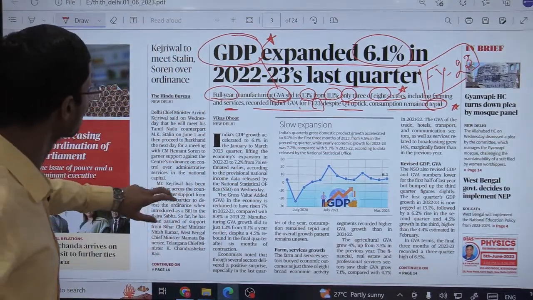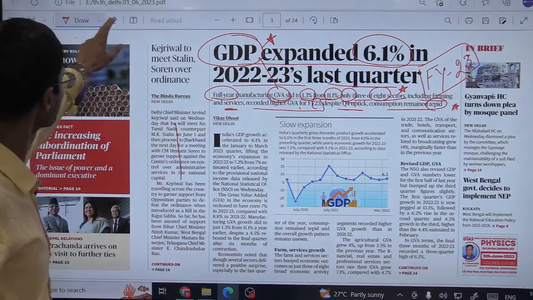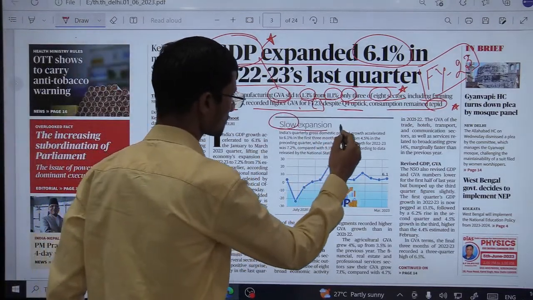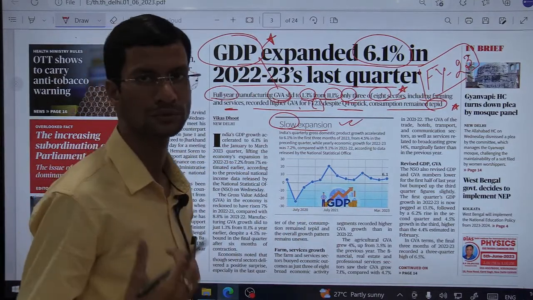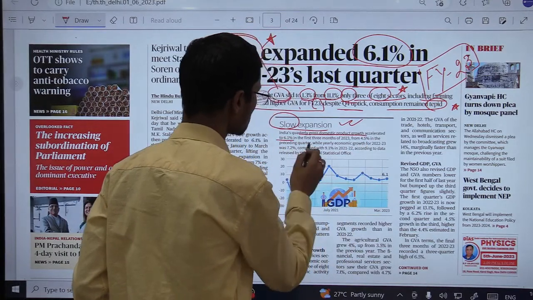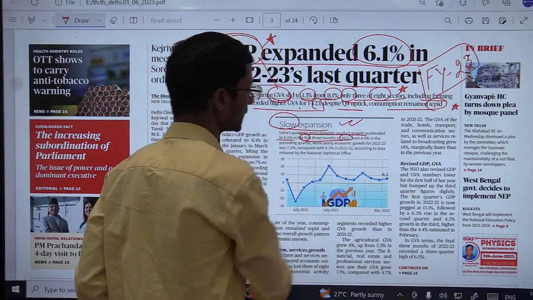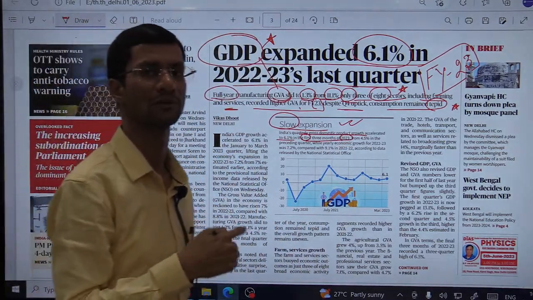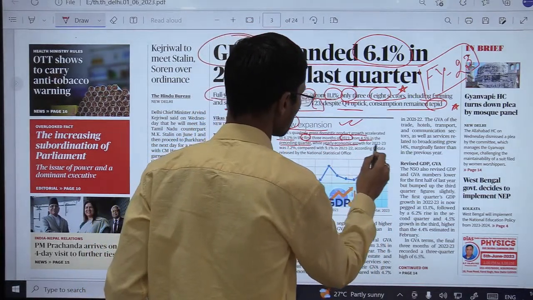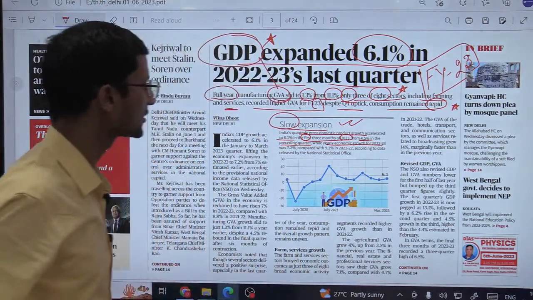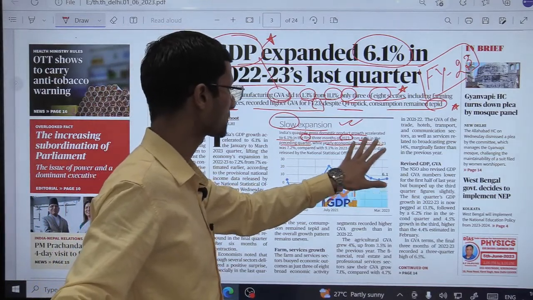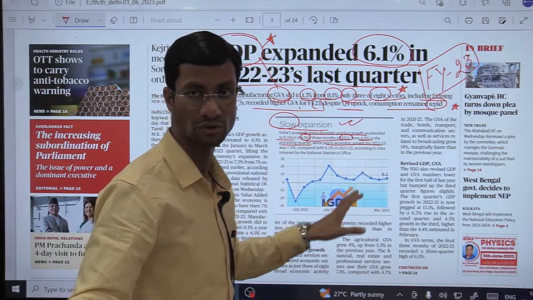Now let us delve further into this in detail. So a few more additional pieces of information. Slow expansion is there, but it is gradual and slow. Fine. India's quarterly gross domestic product growth accelerated to 6.1% in the first 3 months of 2023, that is the last quarter of financial year 2023, from 4.5% in the preceding quarter, while yearly economic growth. So remember, it means that the third quarter of the financial year 2023 registered growth of around 4.5%. Fine, and this quarter has registered growth of 6.1%.